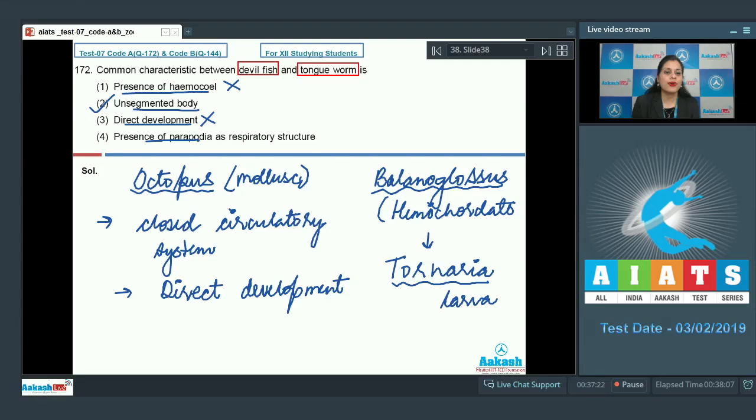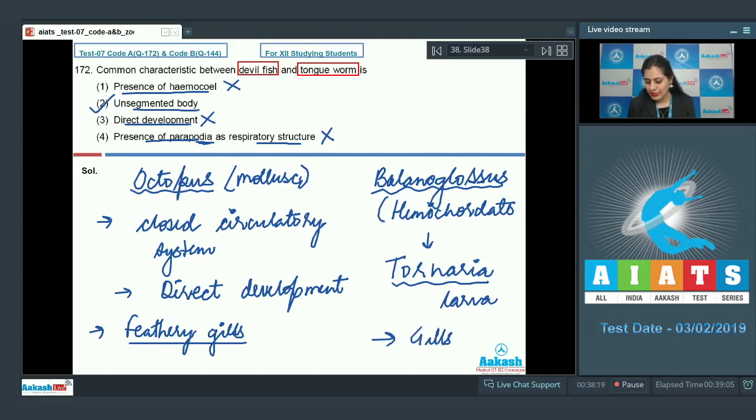The last option given is presence of parapodia as respiratory structure, and this is an incorrect option because parapodia are the locomotory structures which are present in annelids such as nereis, and these are absent in octopus as well as in Balanoglossus. It is feathery gills which act as respiratory structures in mollusk, whereas Balanoglossus respire through gills. So the correct answer to this question is option number 2. Let's proceed to the next question.